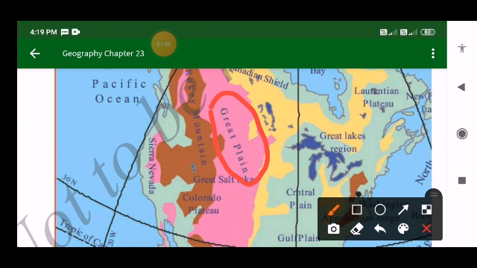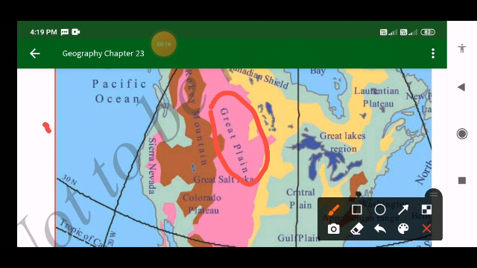This Great Central Plain consists of a vast expanse that is 3/5 of the total area of North America.